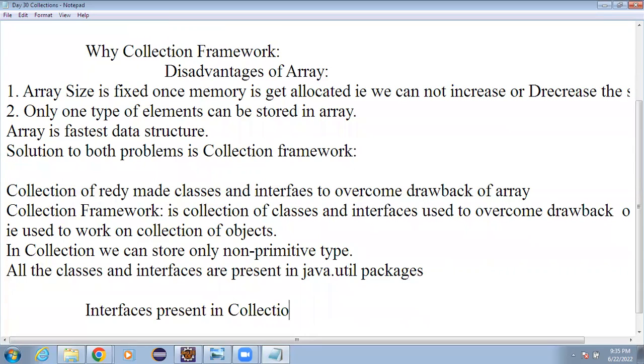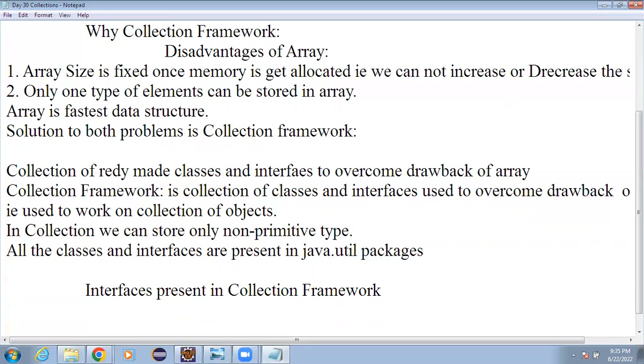Okay, collection framework, we can say. I'll just show you the important ones. For example, the Collection itself is one of the interfaces. Actually, Collection is one of the interfaces present over here, so I can say it is the base interface of the collection framework.